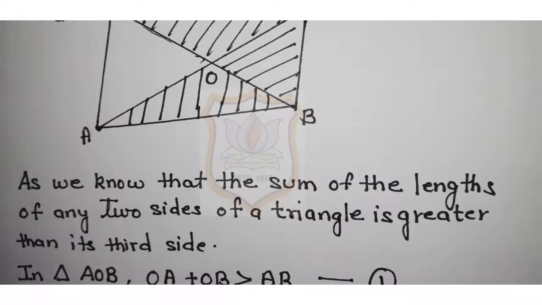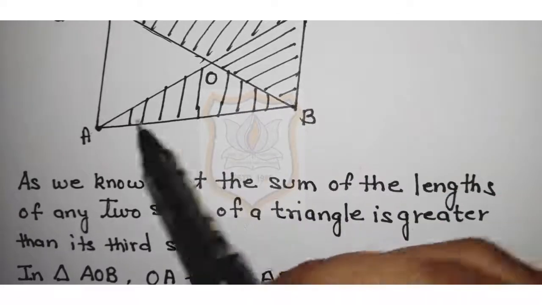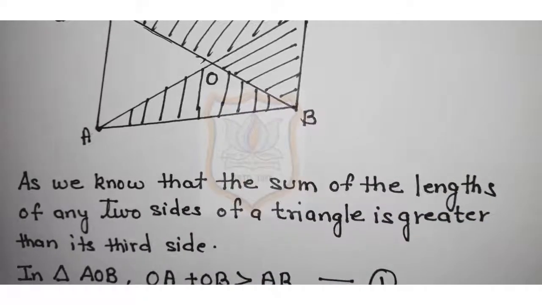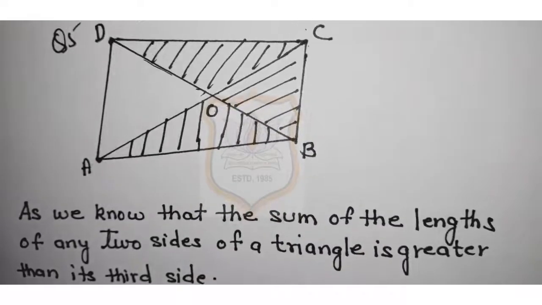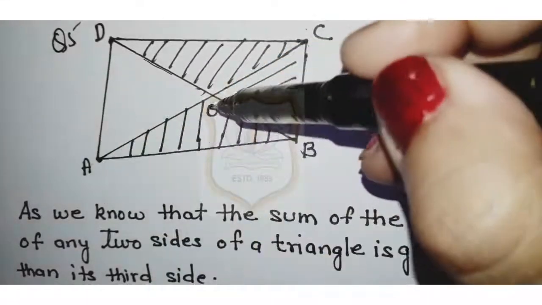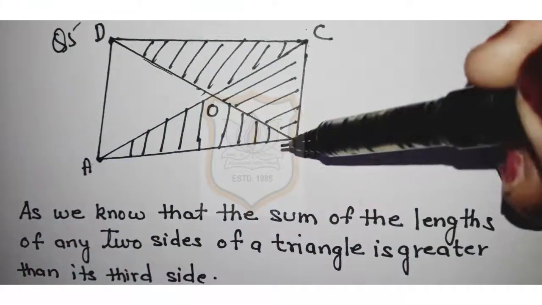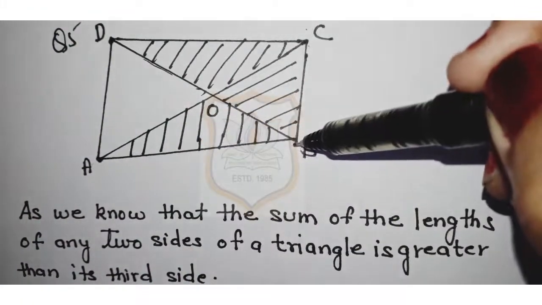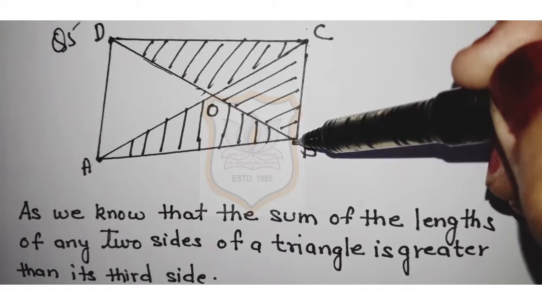Now we will take a triangle AOB. In this triangle, OA plus OB is greater than AB. This is equation 1.